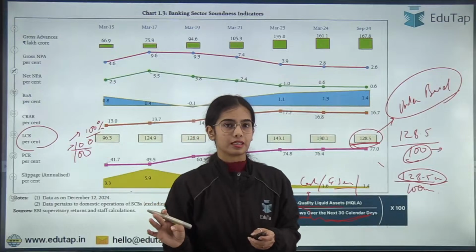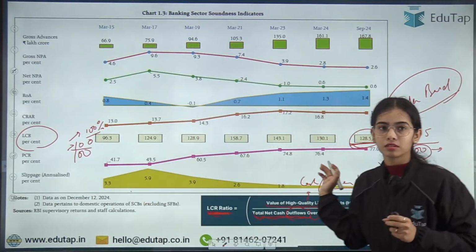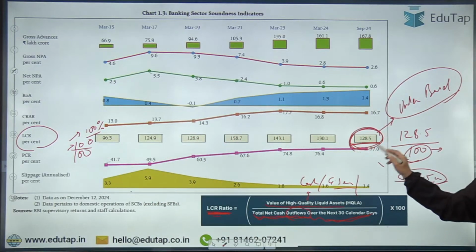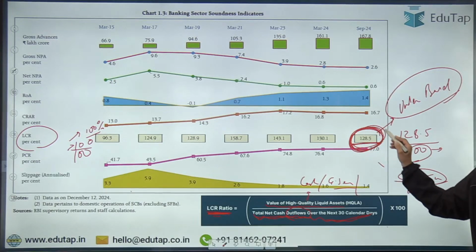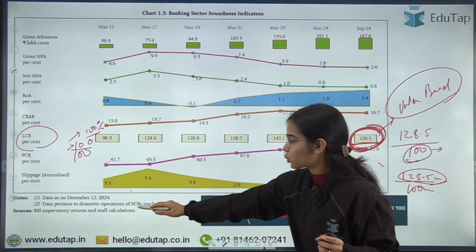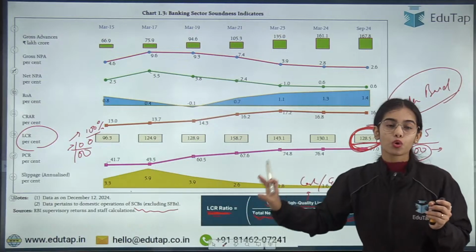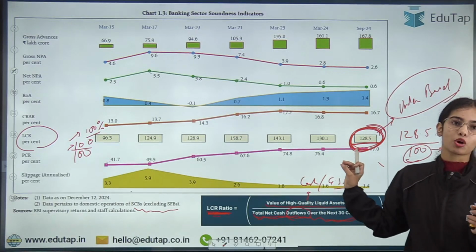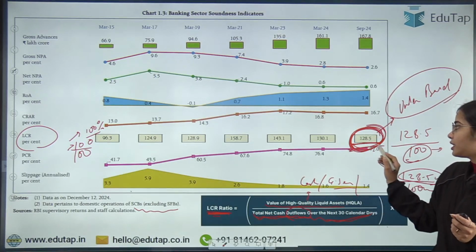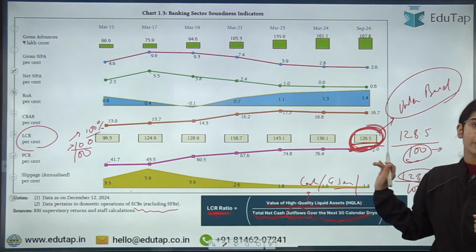I hope this is clear that this LCR data is for all scheduled commercial banks excluding the small finance banks, with an average LCR of 128.5.